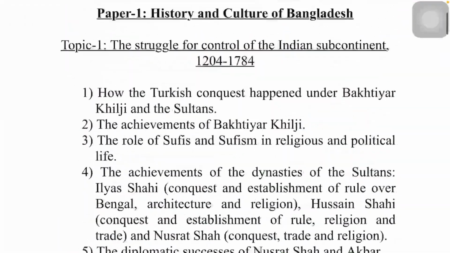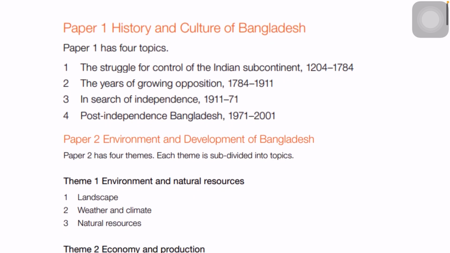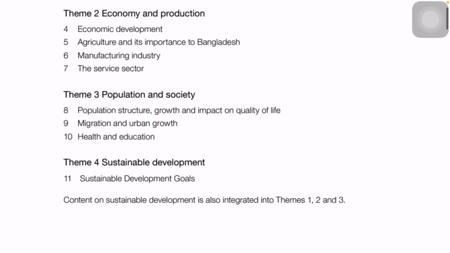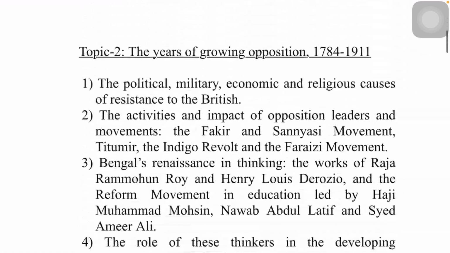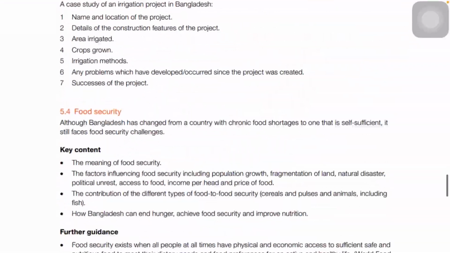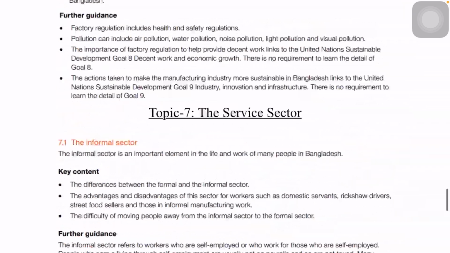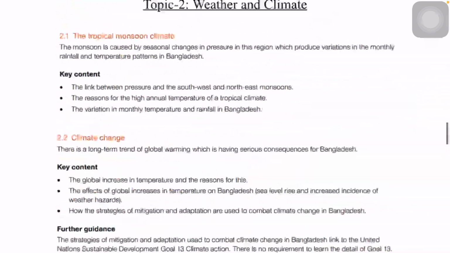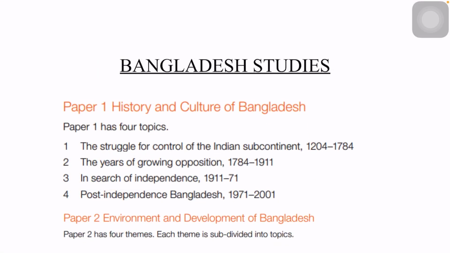So with that, we are ending our entire glimpse of the new syllabus of Bangladesh Studies 7094, which is paper 1, History and Culture of Bangladesh, and paper 2, Environment and Development of Bangladesh. If you follow this syllabus which I have been discussing, and you can see on the screen, it will be very easy for you to collect the information and study for your exam. If you follow this one, I think there will not be that much problem. You can get the information without any hassle, without any confusion.